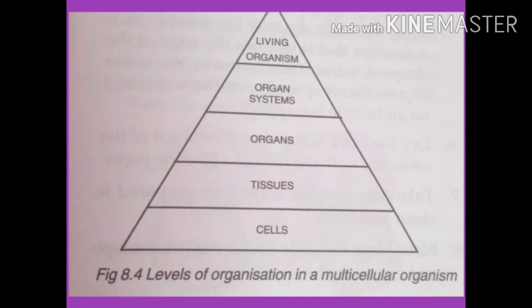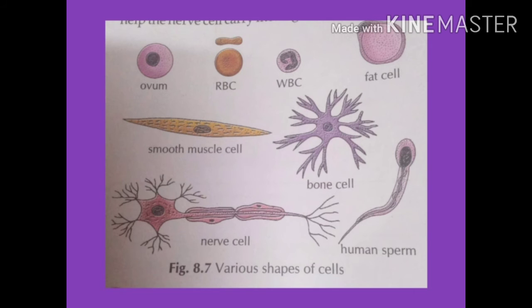Different types of tissues join together to form an organ. For example, stomach, liver, pancreas, etc. Now every organ performs a specific function. For example, the stomach helps in digestion of food, the pancreas secretes digestive juices, etc. Now all these organs work together to perform a specific life function and form an organ system. These organ systems make up a living organism. In this way the organization is present from cell to the organism.